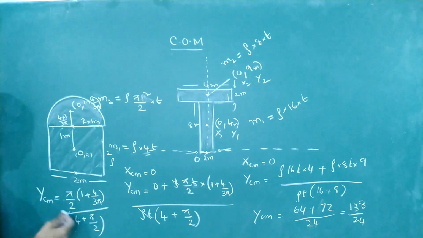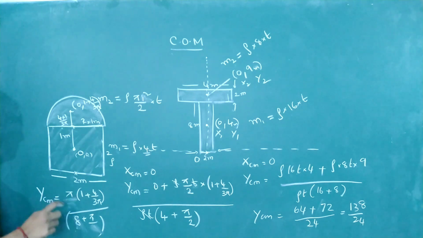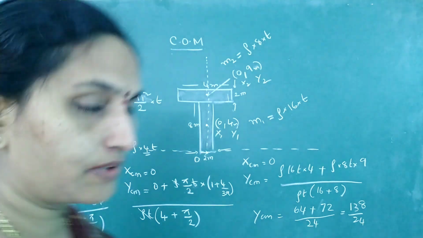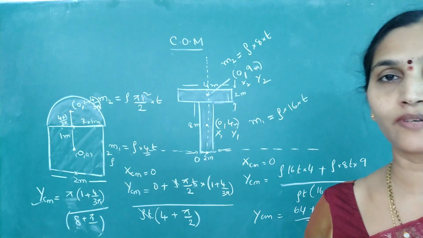If you want you can take LCM and simplify. Remove this 2, 4 2 is 8. It will be pi into 1 plus 4 by 3 pi divided by 8 plus pi. So this is the method of evaluating the center of mass when two objects are given and you have to locate the position of center of mass.